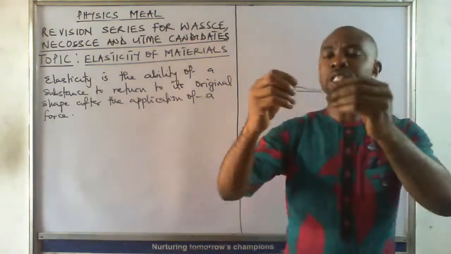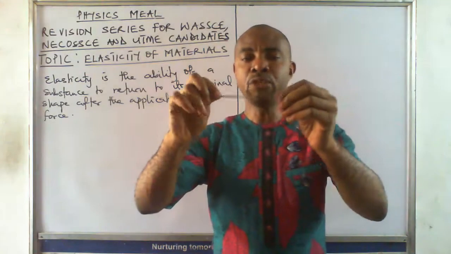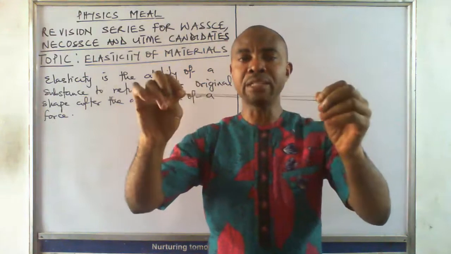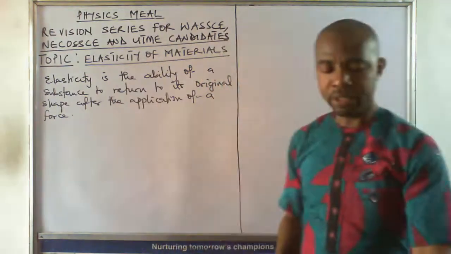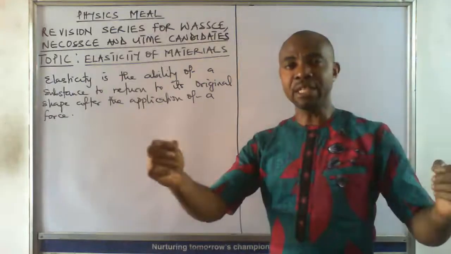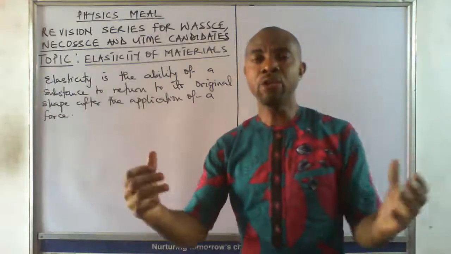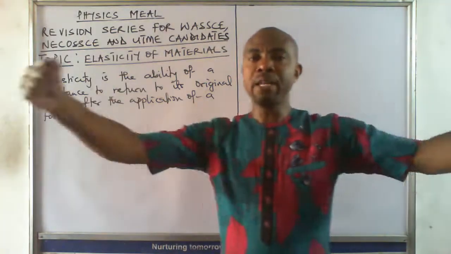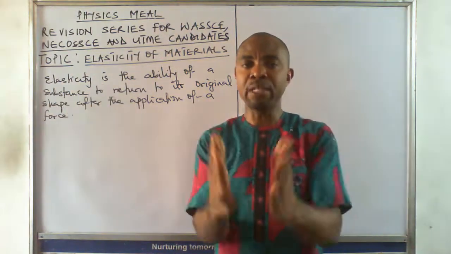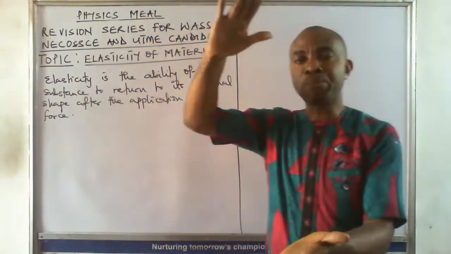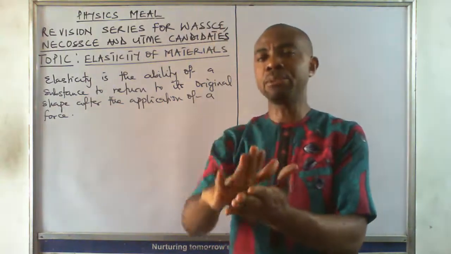Now, see, this is the original size of this. The moment you begin to apply force, we discover that the size will be increasing. So that increase in size is extension. Apart from applying a force that extends a material, you can also compress a material. Like if you have a spring, you can compress a spring.